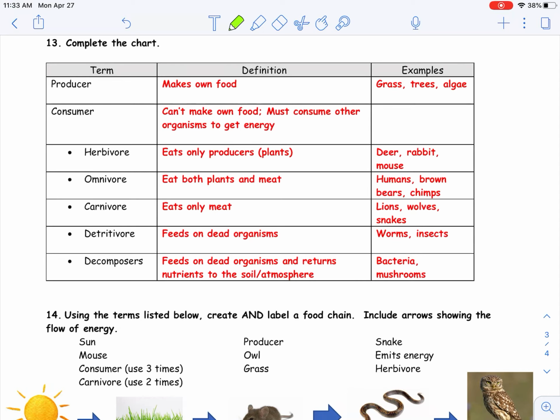An omnivore is going to eat both plants and meat. Humans, brown bear, chimps. Carnivores are going to eat only meat, like lions, wolves, snakes. Detritivores feed on dead organisms. So that's worms and insects. Decomposers also feed on dead organisms and return the nutrients to the soil and atmosphere. So that's going to be our bacteria and mushrooms.